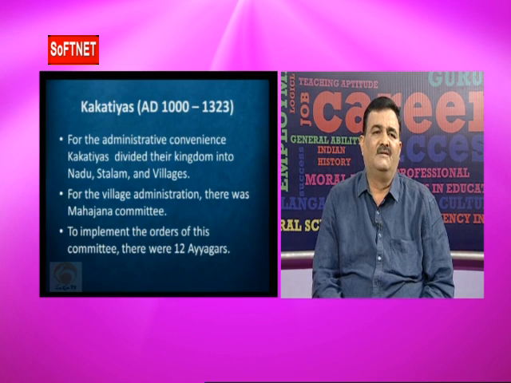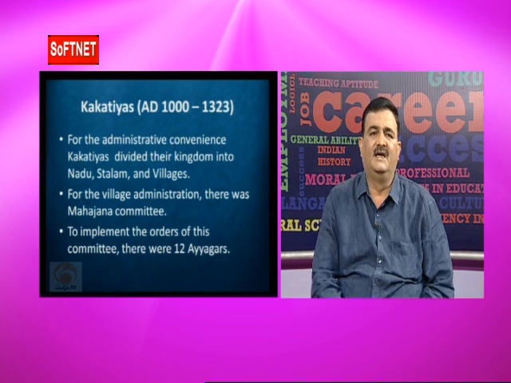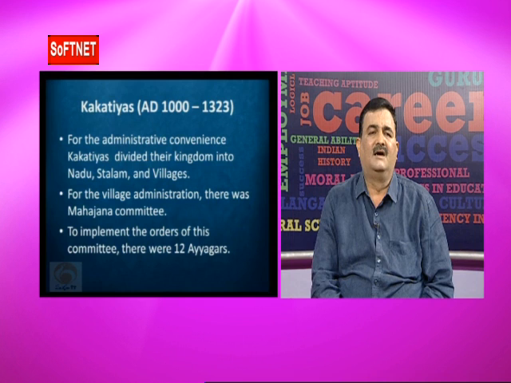For village administration, there was a separate committee, the Mahajana committee, in each village. What were the duties of the Mahajana committee? To implement the orders in the village. This Mahajana committee administered the village. To implement the orders of this committee, there were 12 Ayagars.